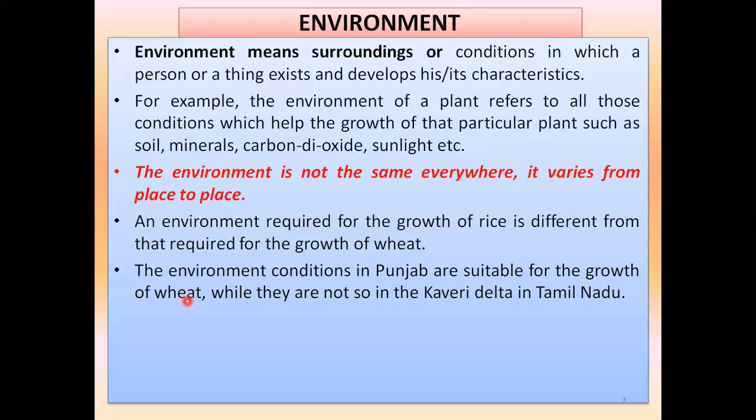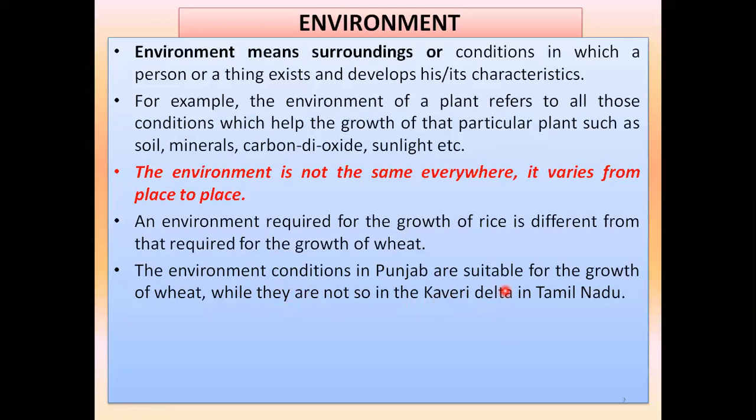Crops such as rice need one type of environment, and crops such as wheat need another. Suppose wheat grows very well in Punjab, because the environmental conditions of Punjab are very good for growing wheat, but it may not be very good for wheat in the Kaveri Delta in Tamil Nadu, because the Kaveri Delta may have a different type of climatic condition, which may not be suitable for the growth of wheat. So that is what I want to discuss with you.